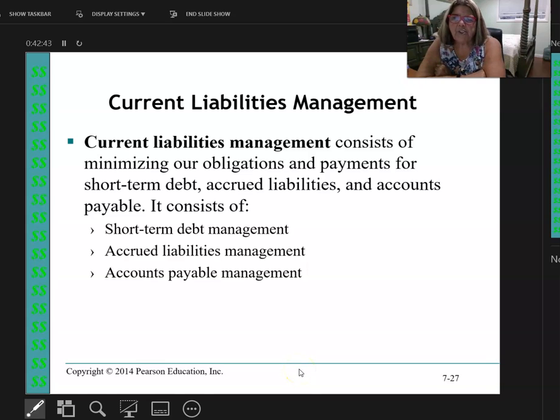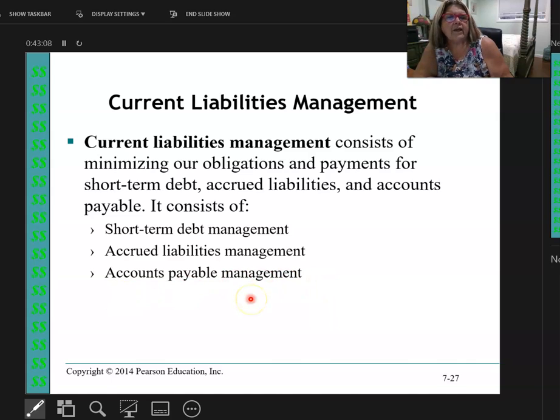Welcome back. We're still in Chapter 7, and now we're moving to current liabilities management. There's 3 things on the list. So this is my debt, how well I handle my current debt. Current means less than 1 year. How I manage it, I want to minimize my obligations. So short-term debt management, accrued liabilities management, and accounts payable management.